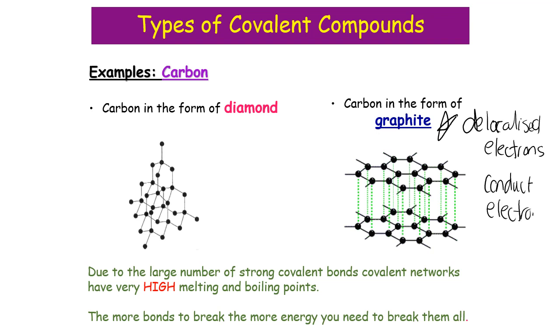Most covalent things, because they don't have ions and they don't usually have electrons free to move, cannot conduct electricity at all. The only covalent network that can conduct electricity that you need to know about is graphite.